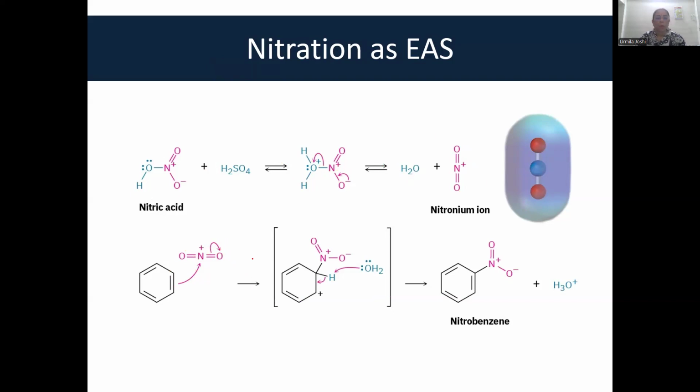Okay. Once the electrophile reacts with benzene and an arenium ion is formed, the next step is the same. You need something to attack the protons. So the protons are attacked by traces of water which are present, and this results in formation of nitrobenzene.